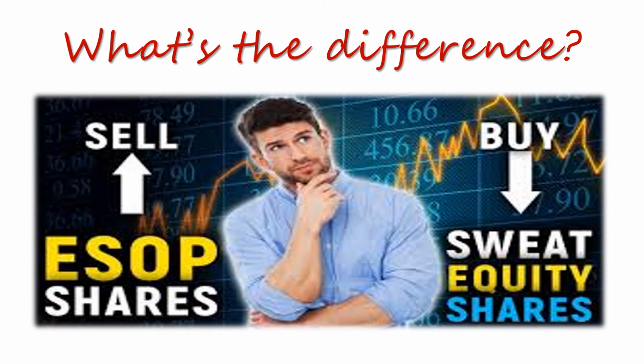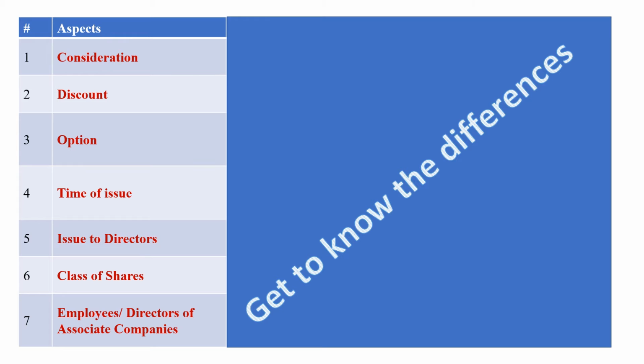Let's now check out the aspects used to differentiate these two types of shares. Consideration. This term pertains to giving it away as a token of appreciation or for cash. Discount. The term indicates the choices available for the subscriber to have the shares at a lower rate than the issue price. Option is the next term. This would refer to the choices available to employees.